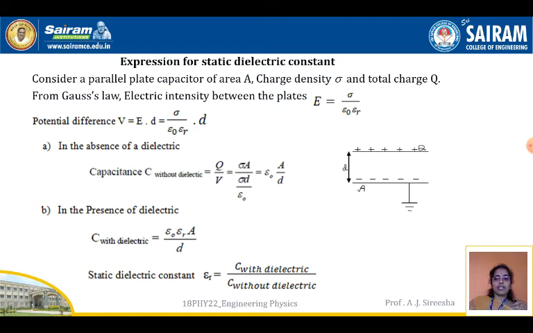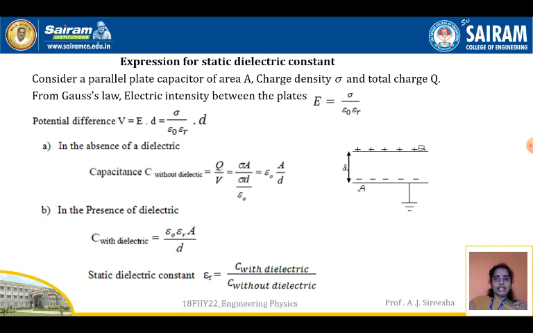Q is nothing but the charge density, so sigma A by V is equal to sigma D by epsilon. So what is happening here? Epsilon into A by D. The first case, in the absence of dielectric: when there is no dielectric material placed at all, then you can have capacitance as epsilon naught A by D.